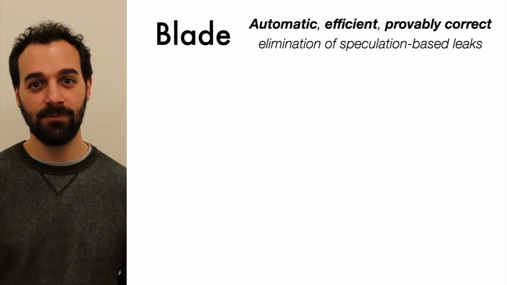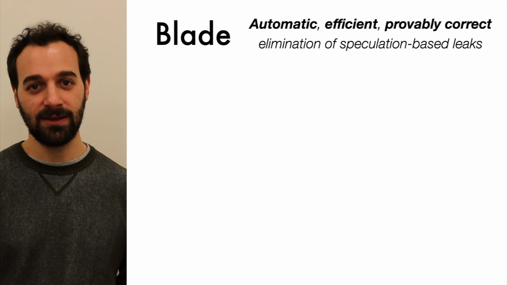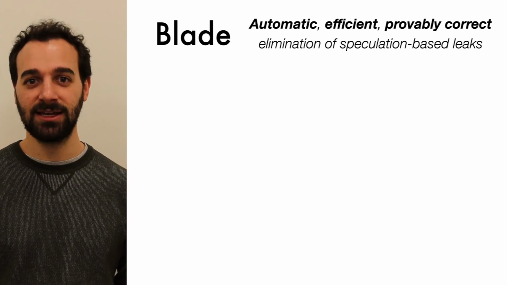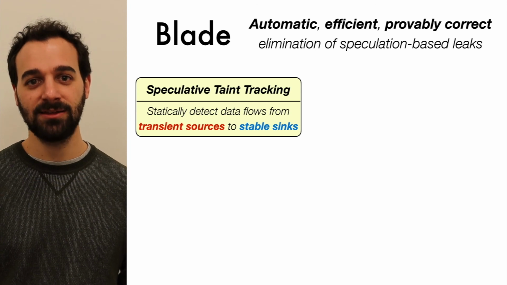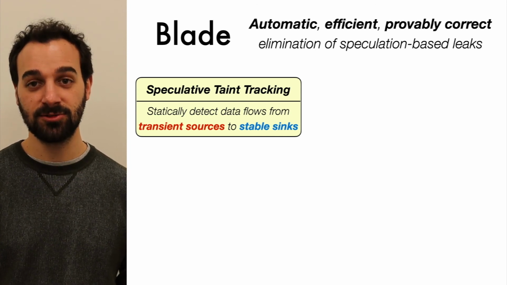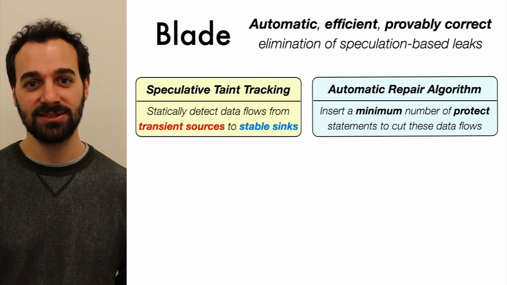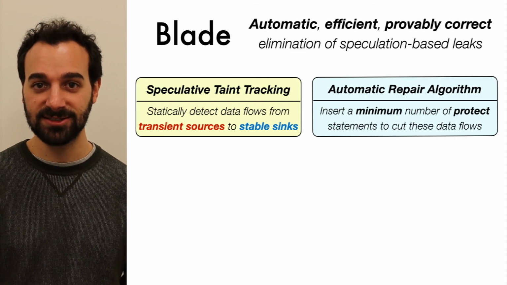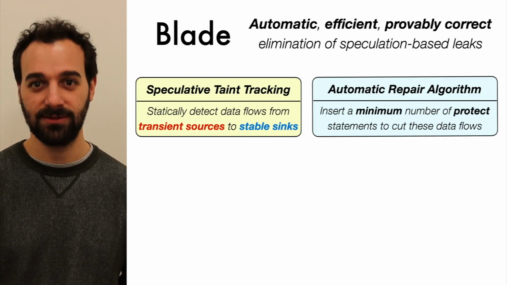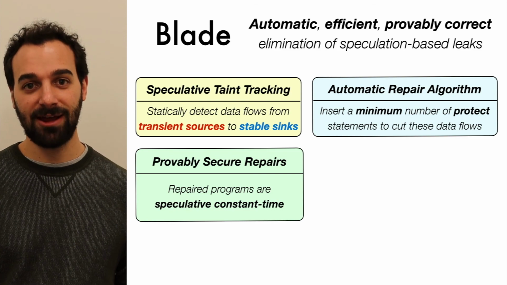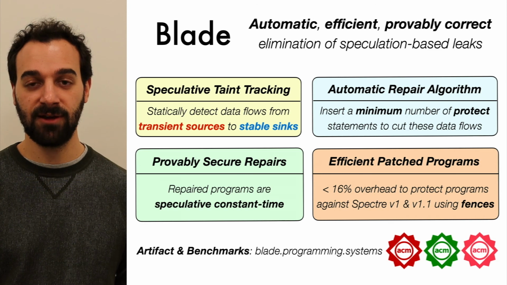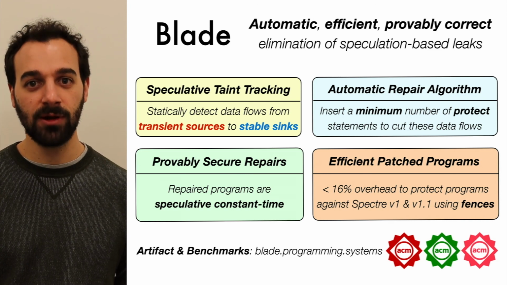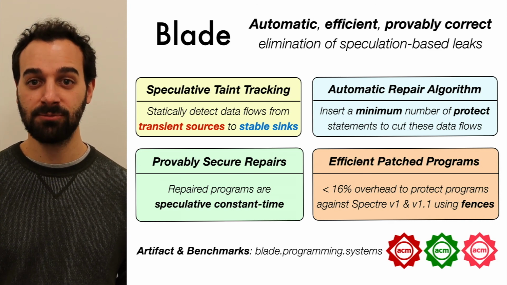In this video, we have presented Blade, a new, fully automatic approach to provably and efficiently eliminate speculative leaks in unannotated cryptographic code. Blade statically detects data flows from transient sources to stable sinks and synthesizes a minimal number of fences and masks to eliminate potential leaks. We have implemented Blade in the Cranelift WebAssembly compiler and evaluated our approach by repairing several verified, yet vulnerable, WebAssembly implementations of cryptographic primitives.